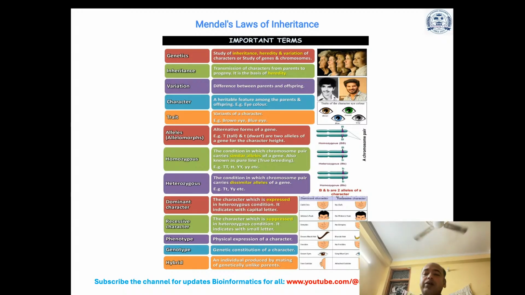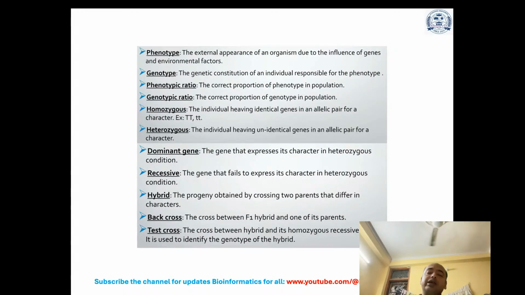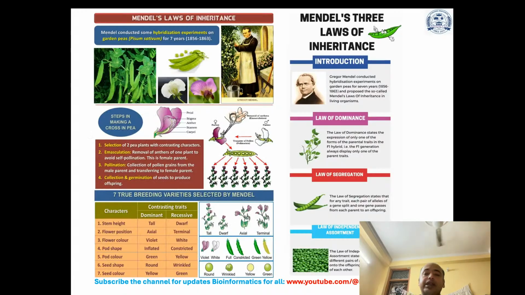Now you can also see some more details, and you need to remember all these things, for example, back cross and test cross. What is a back cross? The cross between an F1 hybrid and one of its parents. Then test cross is the cross between a hybrid and its homozygous recessive parent. It is used to identify the genotype of the hybrid. Now you can see the laws of inheritance.